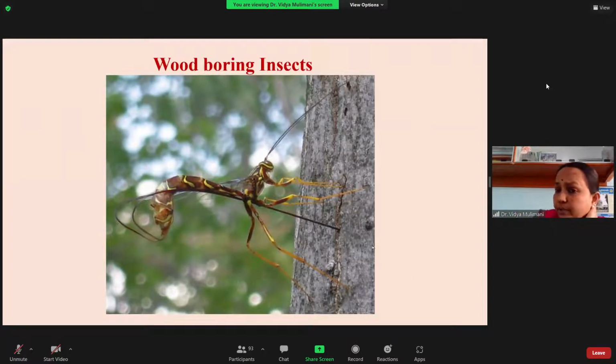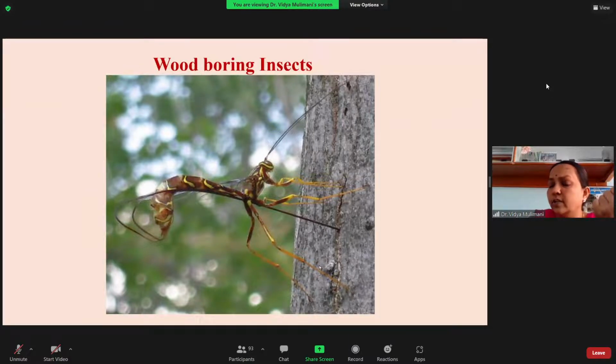As I told you, in the case of the Ichneumonidae, they have a special character. Here you can see this is a tree, and there is a wood borer inside. Can you identify where the wood borer is? But the insect can identify, because when the caterpillar or the grub of a Coleoptera is eating inside, it ultimately pushes the fecal matter outside. That smell will attract her and she will come and land on the tree trunk.